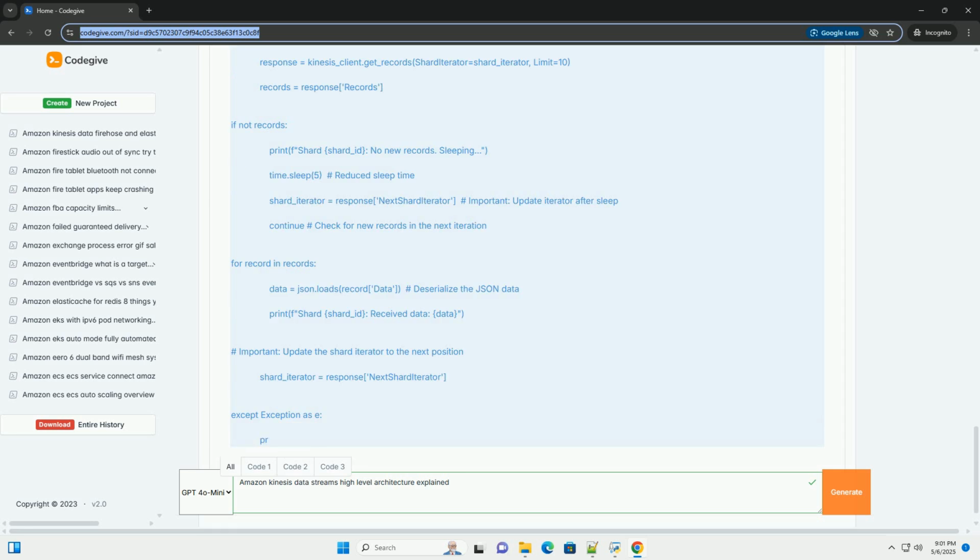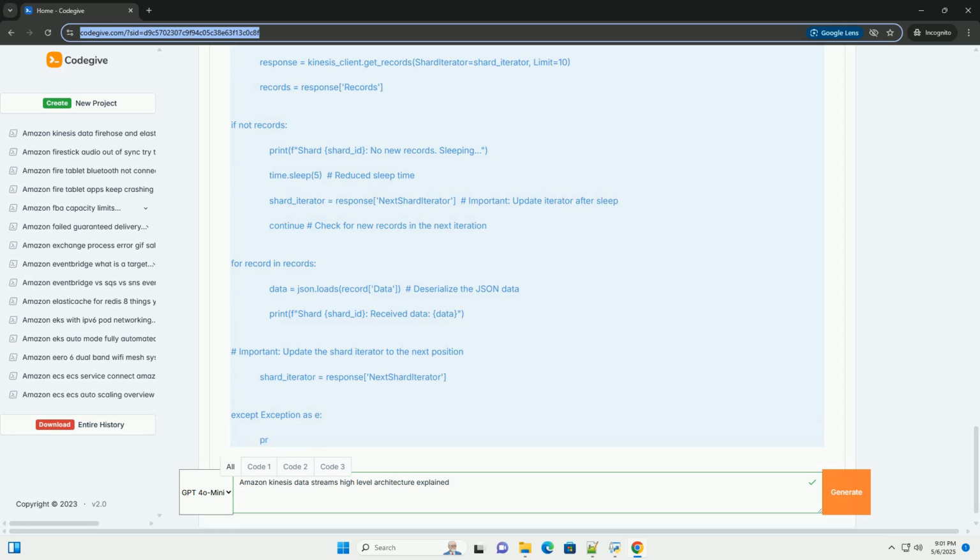Shard splitting and merging. Kinesis Data Streams supports splitting and merging shards to adjust capacity. Your consumer needs to be able to handle these events by dynamically discovering new shards and stopping processing of old shards. KCL handles this automatically. Direct API consumers need to poll the describe_stream API to detect shard changes.